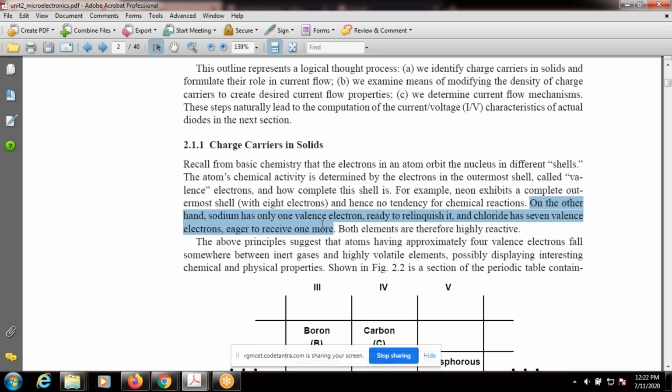On the other hand, sodium has only one valence electron, ready to relinquish, that means ready to release. And chlorine has 7 valence electrons, eager to receive one or more. Both elements are therefore highly reactive.